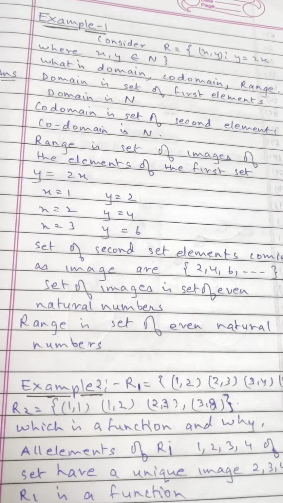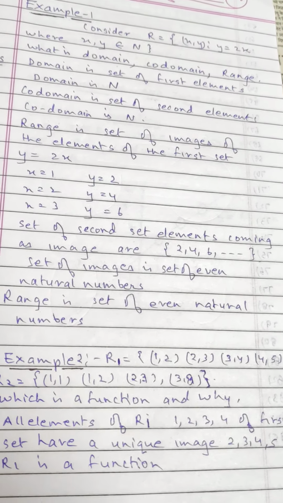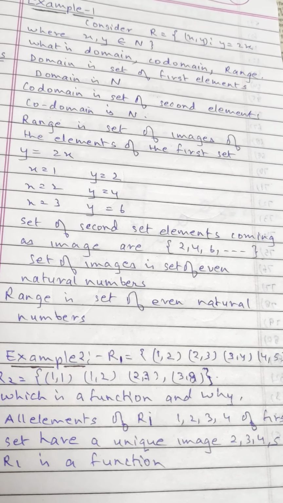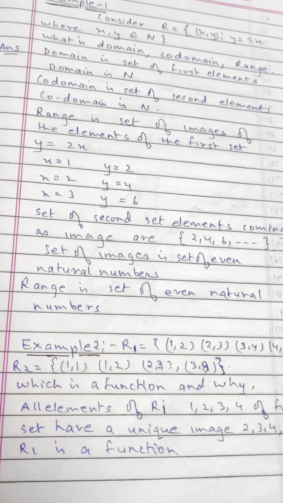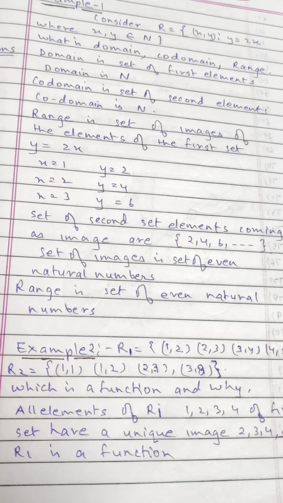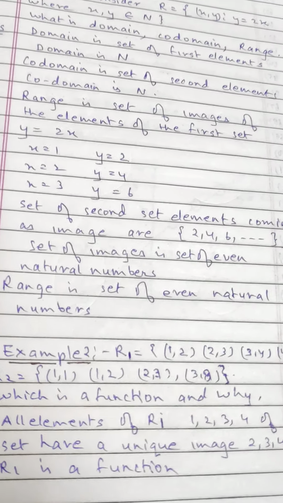Now let us go to example 2. We are giving two relations. First relation R1 is having coordinates (1, 2), (2, 3), (3, 4), (4, 5). Second relation R2 is (1, 1), (1, 2), (2, 3), (3, 8). Which is a function and what is the reason why it is a function?